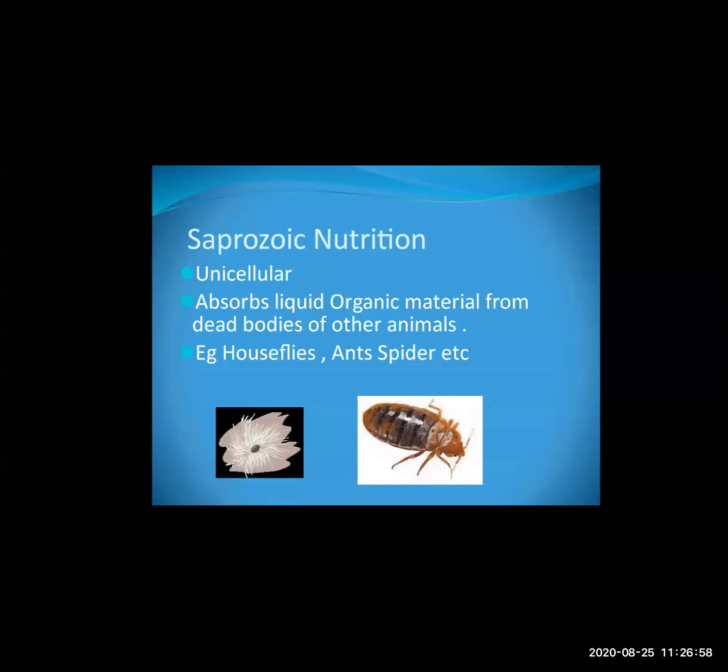Because house flies have saprozoic nutrition. Saprozoic nutrition means they absorb liquid organic material from dead bodies. They also depend upon dead bodies, but from dead bodies what do they take inside? They only absorb the liquid organic material.